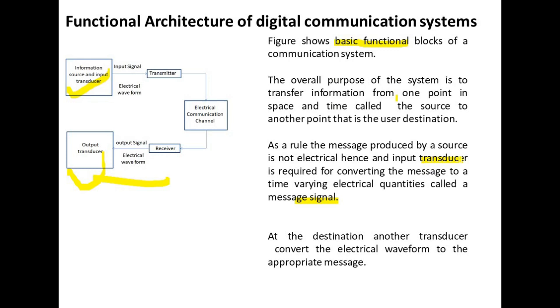In this case, we take an electrical transducer, which converts the message into an electrical signal, and at the destination another transducer converts the electrical waveform to the appropriate message again. That means on this side we use another transducer that does the reverse process of what it has done on the transmitter side.